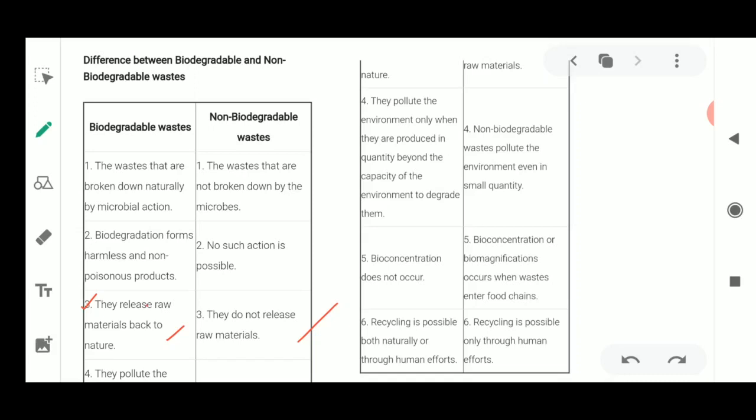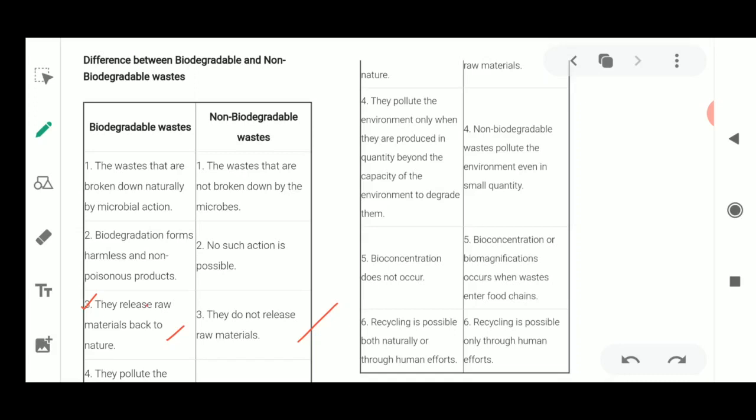So this could be the next point: non-biodegradable waste produces more pollution, whereas biodegradable waste produces very little pollution. Only when a very large amount of product is generated, beyond capacity, is large pollution possible, but that is not very likely.